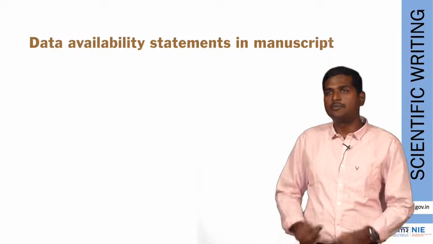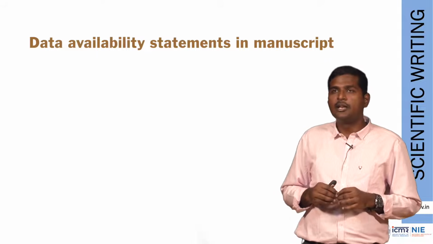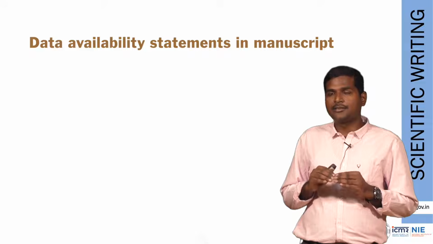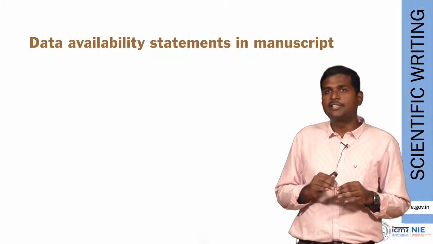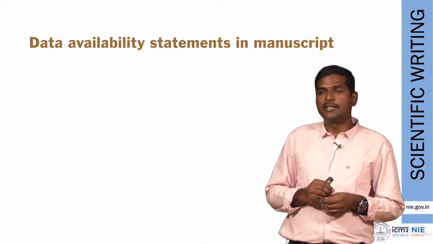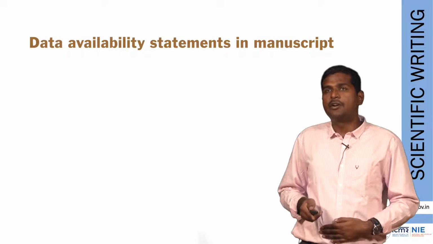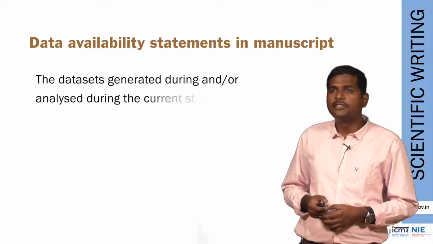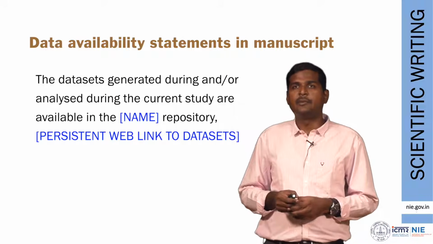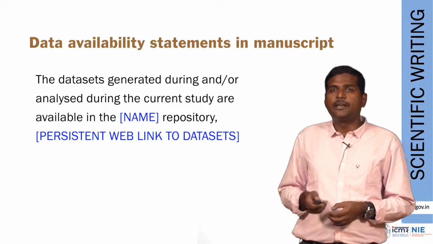You must have come across manuscript submission systems in the journals. In one particular position of the submission process, they will ask you to enter this data availability statement. I will give you some examples of how to write these statements, and then you can modify them to suit your purposes. So this is one example of writing a data availability statement. I'm going to read it out.